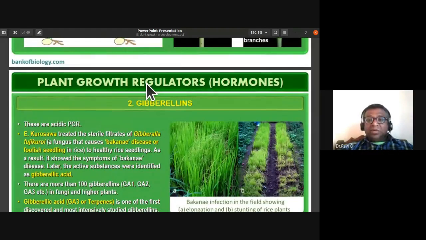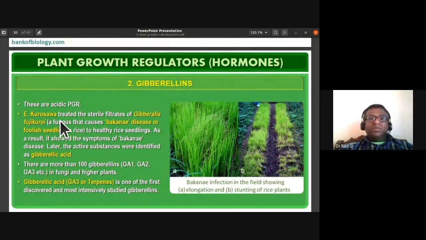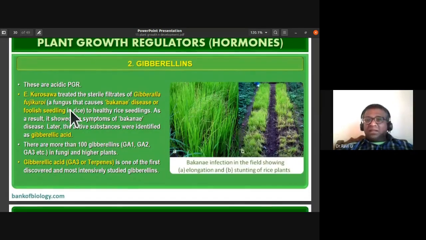Next, we are going to discuss the gibberellins. The discovery of gibberellins was done by Japanese scientists. They noticed an unusual disease in paddy plants. They called it foolish seedling disease or Bakanae disease. They noticed it in the paddy plants or rice plants.